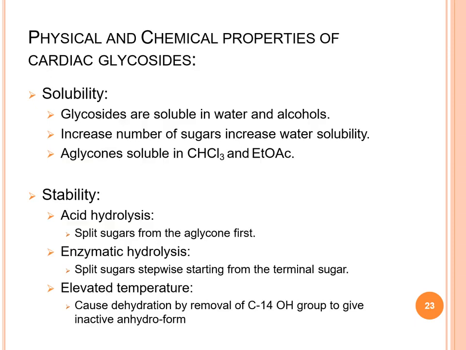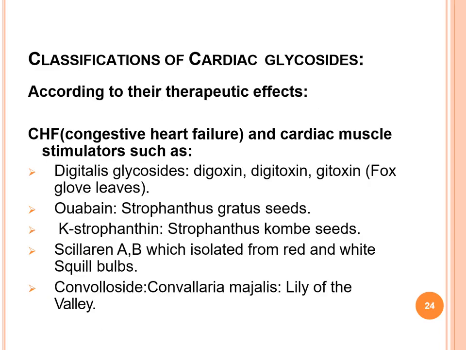Then physical and chemical properties of cardiac glycoside. Solubility. Already we discussed solubility and stability. Already you see the solubility in acid hydrolysis, split sugar and aglycone parts. Enzymatic hydrolysis, you see there are three types of hydrolysis: acid hydrolysis, enzymatic hydrolysis, and hydrolysis at elevated temperature.